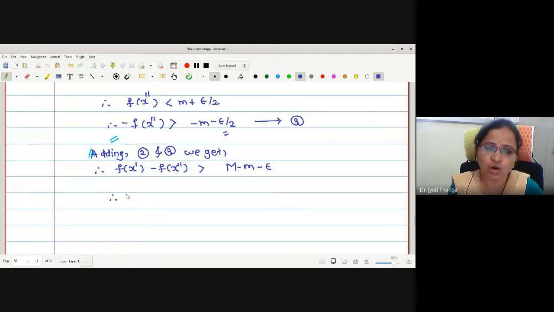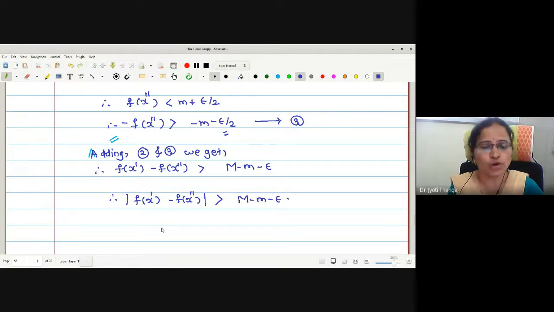Therefore, may I write the modulus of this value is also greater than M minus m minus epsilon. So look at this. For any two x' and x'' in the given interval, what have we shown?